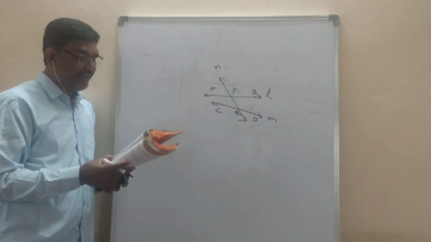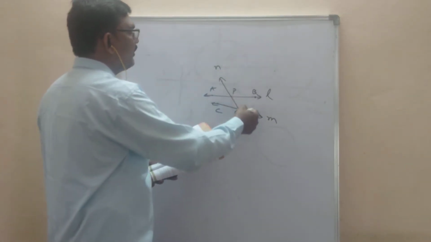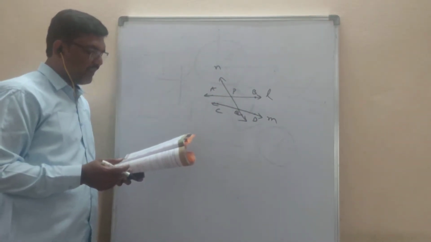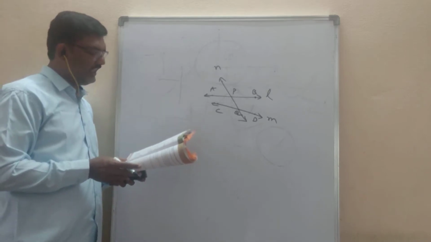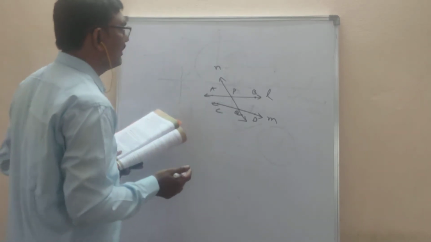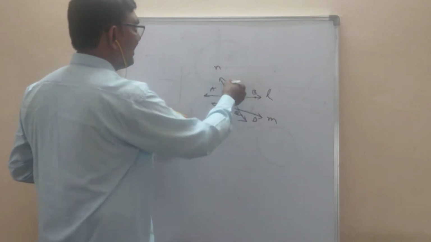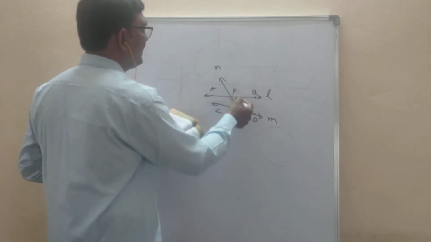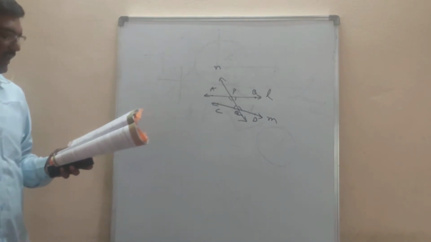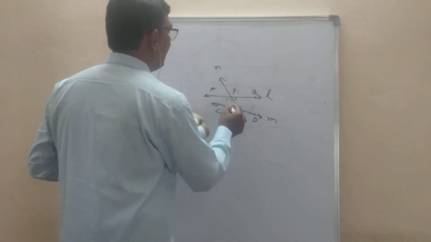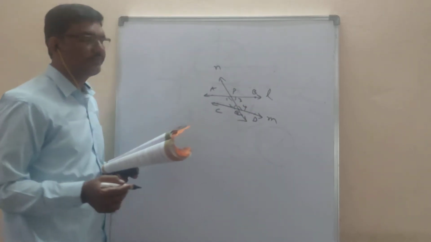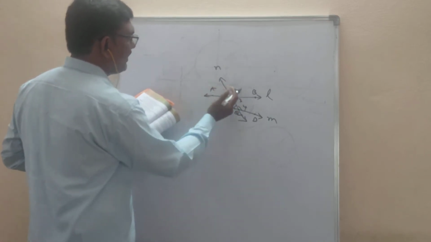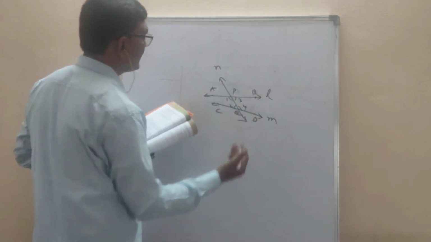If a straight line falling on 2 straight lines, this PQ is a straight line, it is falling on 2 straight lines AB and CD, makes the interior angles on the same side of it taken together. So here, this straight line is making interior angles. Here, if it is 1, 2, this becomes 3 and 4. So 1, 2 are 2 angles on the same side of the transversal, this side. 3 and 4, that side.